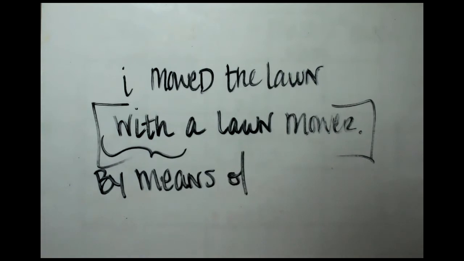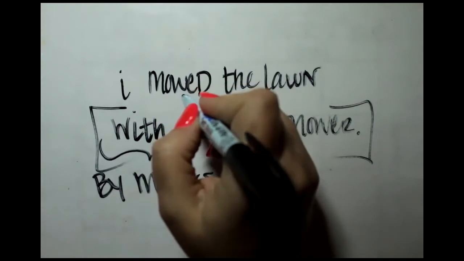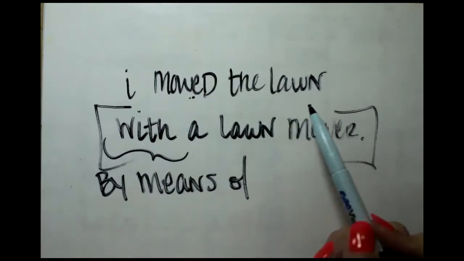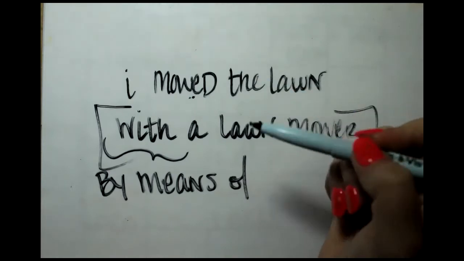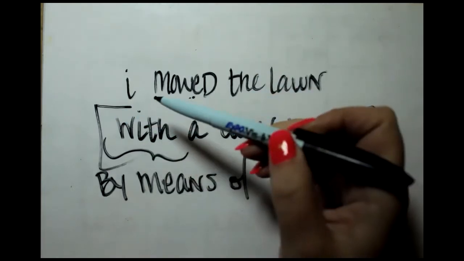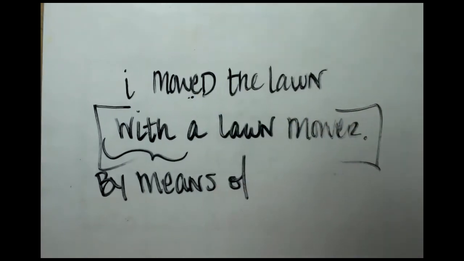It is telling you how you accomplish the action of the sentence. By what means did I mow the lawn? That is what an ablative of means or instrument is. It's telling you how the subject accomplished the action of the sentence.